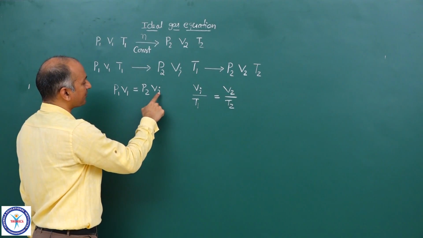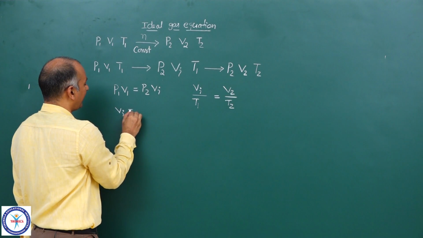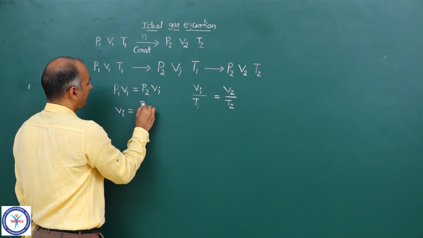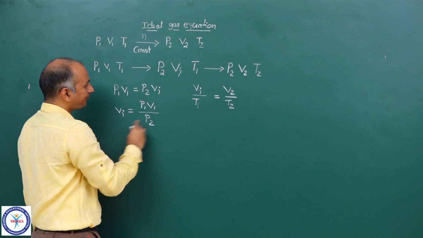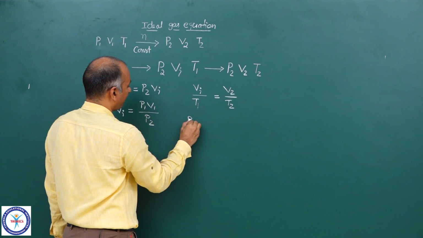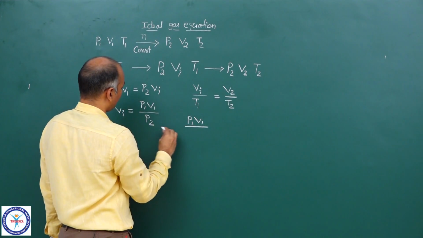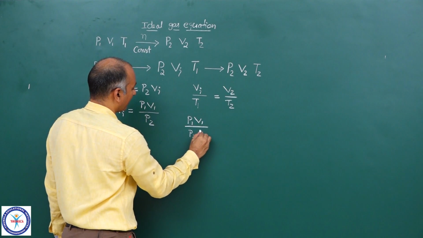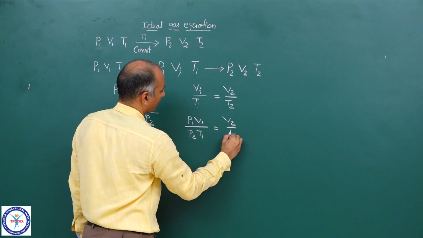So if you substitute the value of Vi, from this we can write down Vi is equal to P1 V1 upon P2. If you substitute that here, then we can write down P1 V1 upon P2 T1 is equal to V2 upon T2.